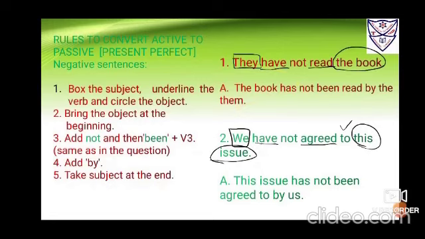Number 2, we have not agreed to this issue. We is the subject, box it. Have agreed is the verb, you have to underline it. Now this to is the preposition which will always follow the verb, as I have told. So I put a tick mark here. Okay. This issue is the object. Now children, second step, bring the object at the beginning. So I am bringing this issue at the beginning.